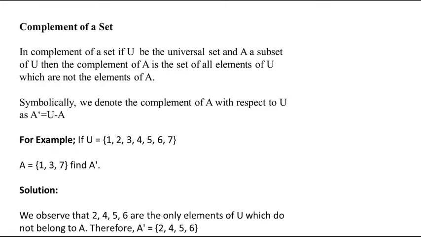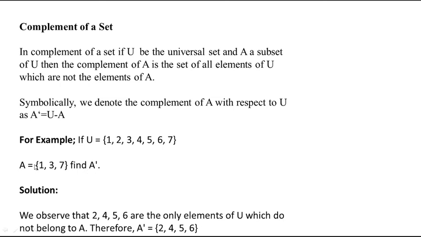And complement means the elements which are not in that particular set. Let me explain with an example. Here U is a universal set, U has 1, 2, 3, 4, 5, 6, 7, and A is a set which has 1, 3, 7. What if you need to calculate the complement of A?